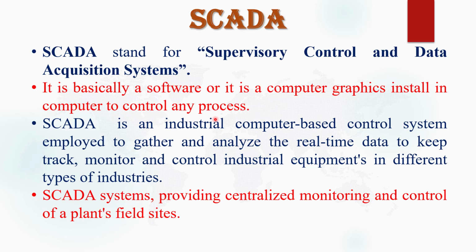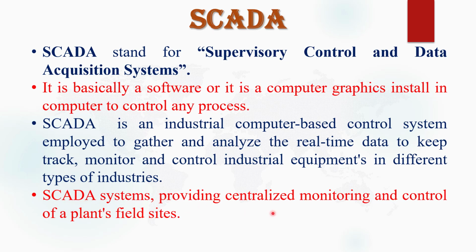So with the help of a SCADA system, we remotely access or control any manufacturing plant or production plant. SCADA is an industrial computer-based control system employed to gather and analyze real-time data to keep track, monitor and control industrial equipment in different types of industries.